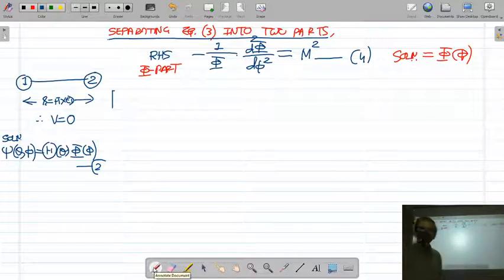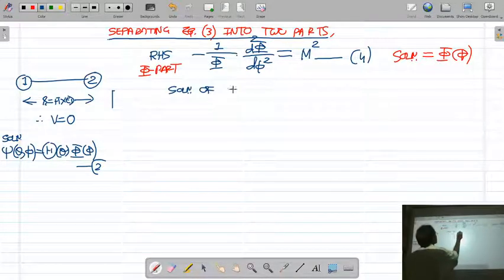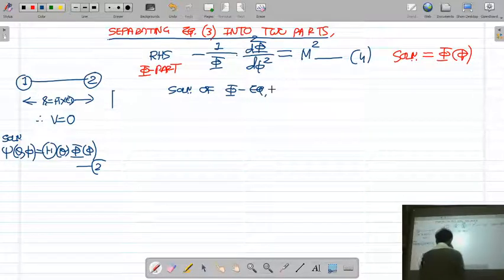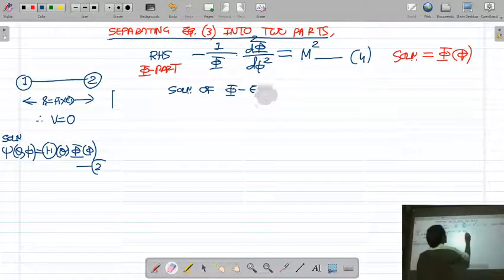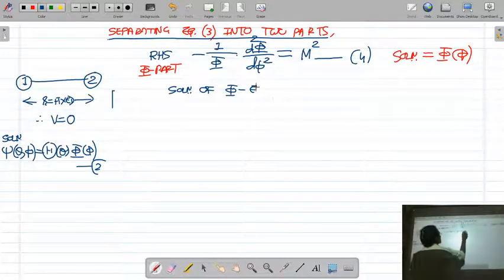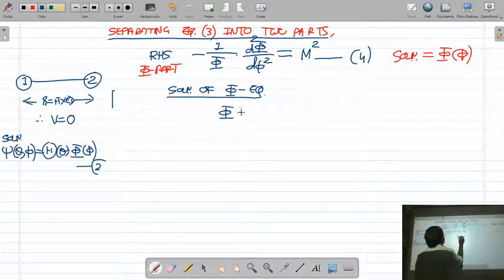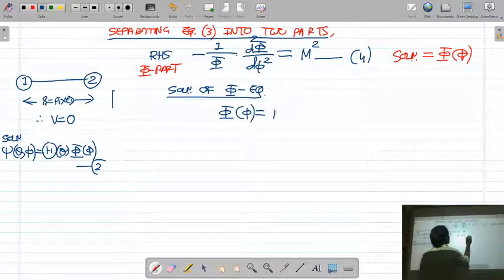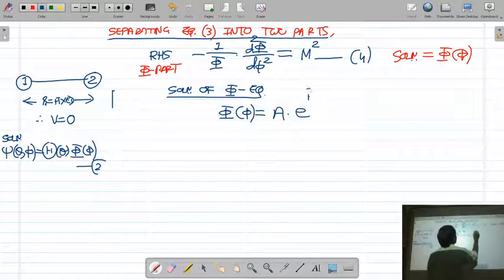This is a second order differential equation. Solution of the phi equation is phi is equal to A e raised to i m phi.